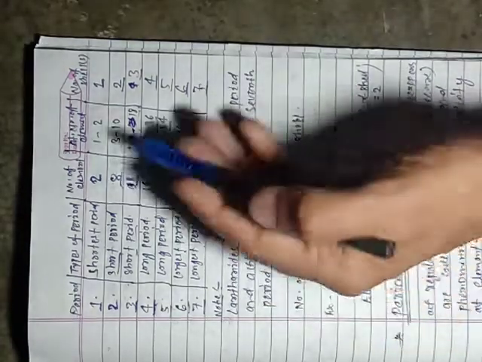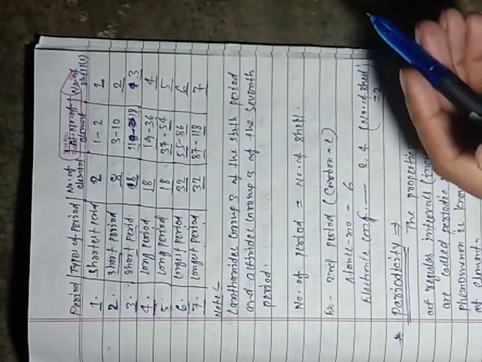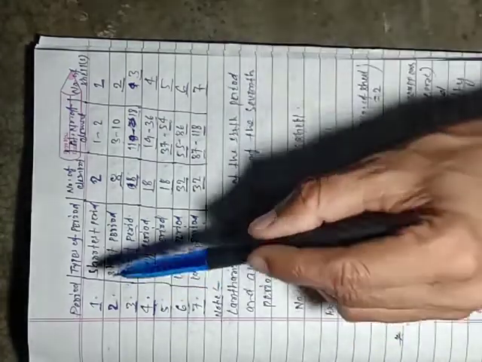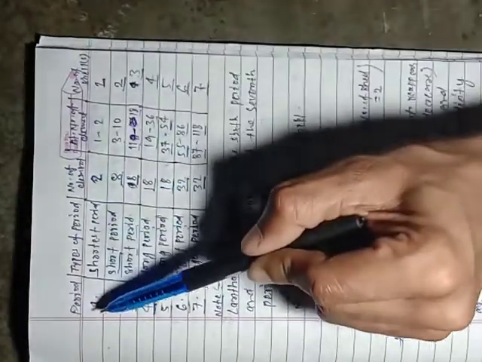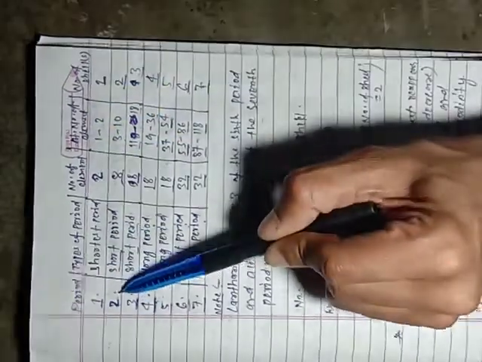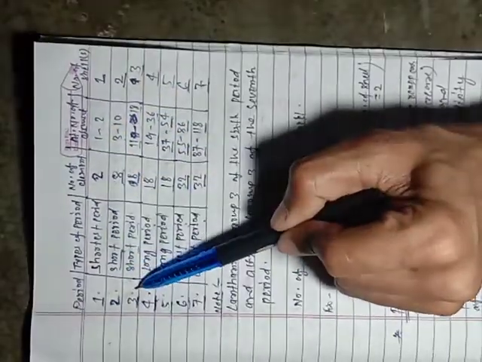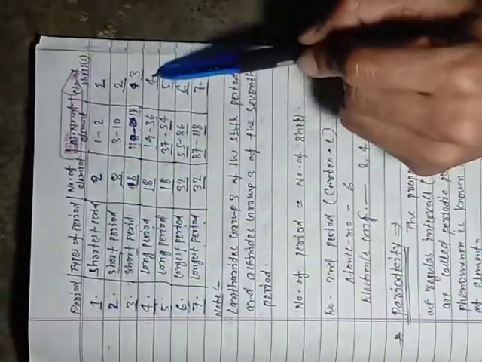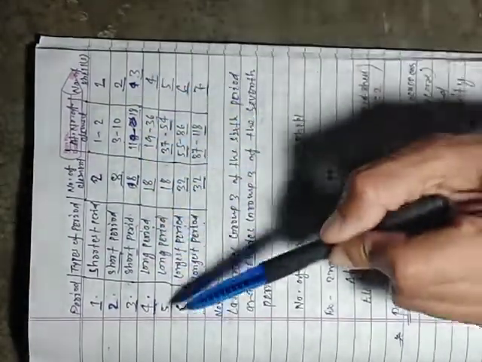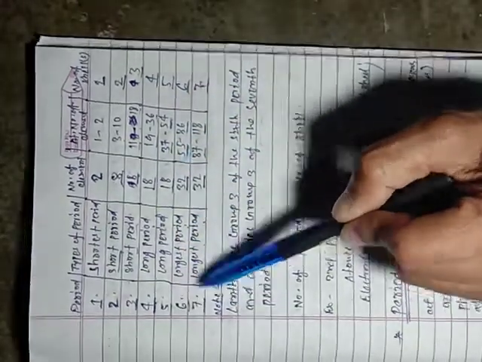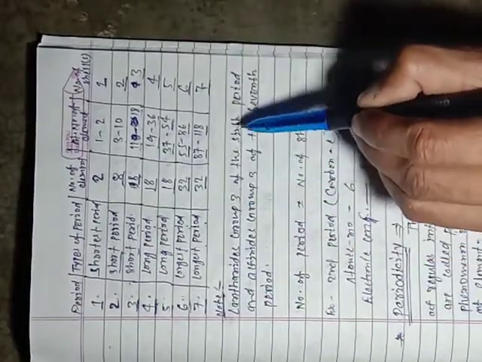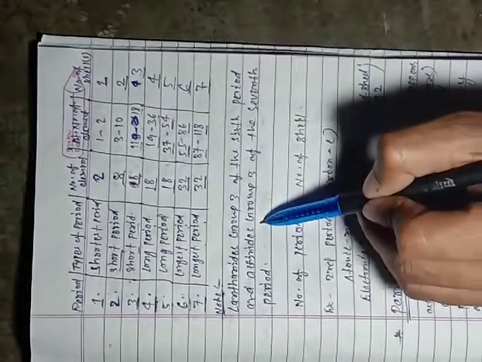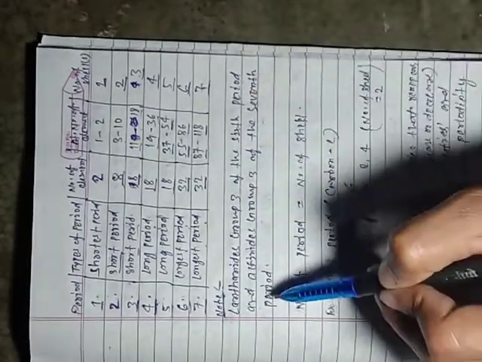From the above discussion, one point is clear: number of periods is equal to number of shells. For example, first period, first shell; second period, second shell; third period, third shell; fourth period, fourth shell; fifth period, fifth shell; sixth period, sixth shell; seventh period, seventh shell. Clear? And here one note: lanthanides are group 3 of the 6th period and actinides are group 3 of the 7th period.